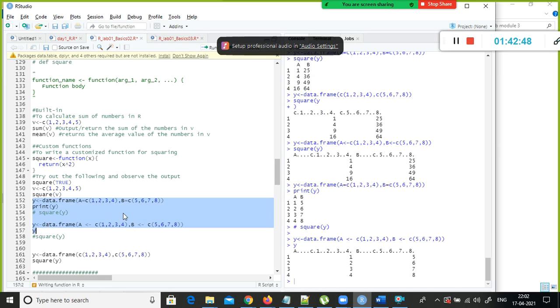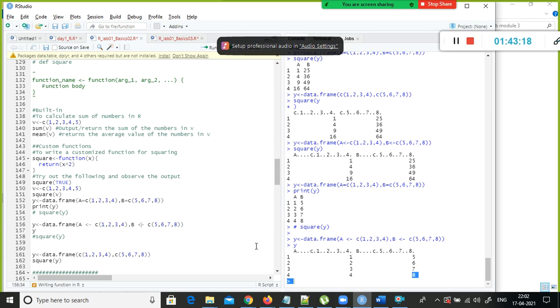What is the difference between these two? If I use the equal sign for this vector, the values in this vector get assigned to the column A, A 1 2 3 4 and B 5 6 7 8. But instead of using the equal sign, if I use this one, it is not getting assigned correctly.